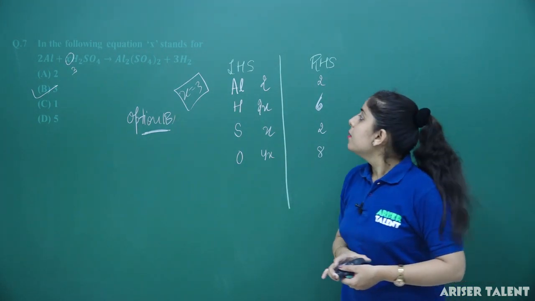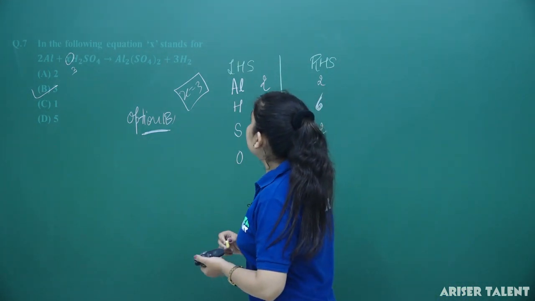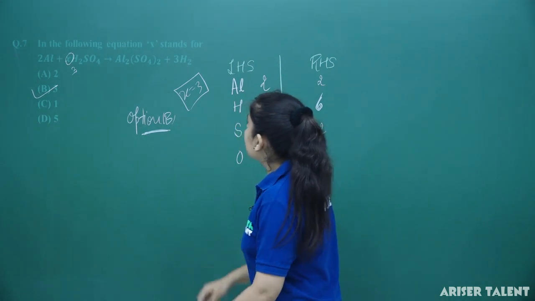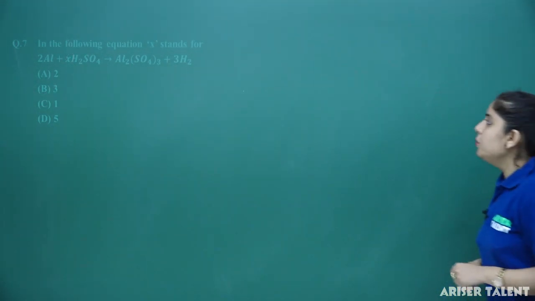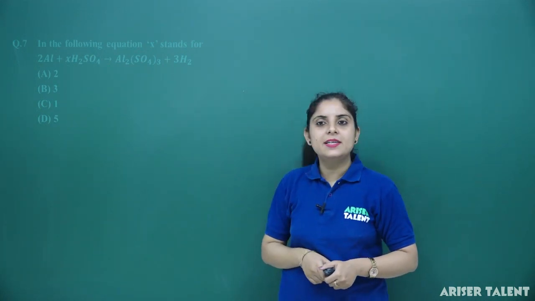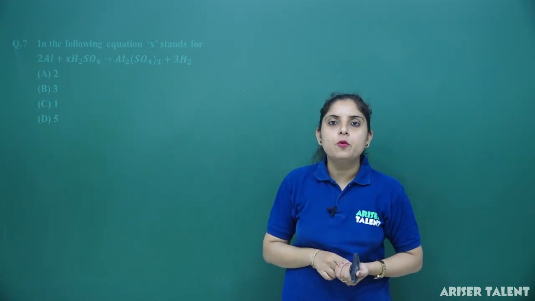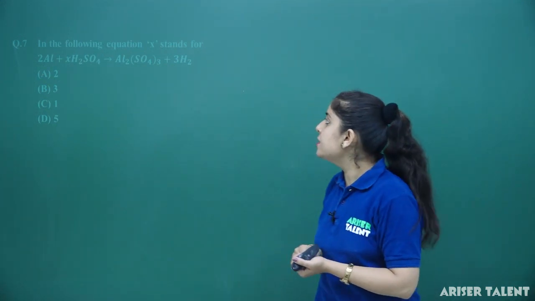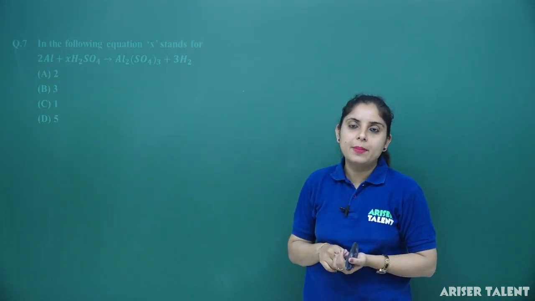Now, next question will be, now this is our 7th question and in the following equation X tends 4. So you have to find the coefficient X here. This question is based on the balancing of the chemical equation.